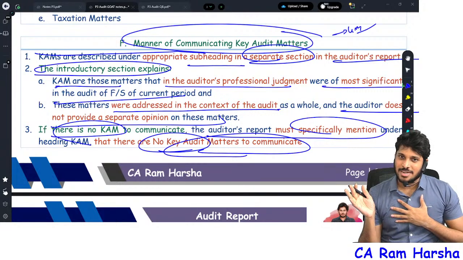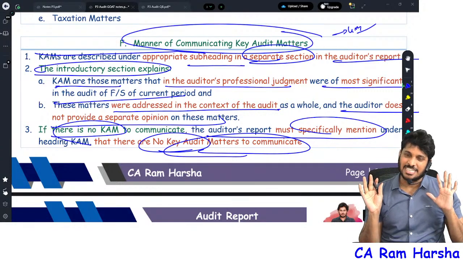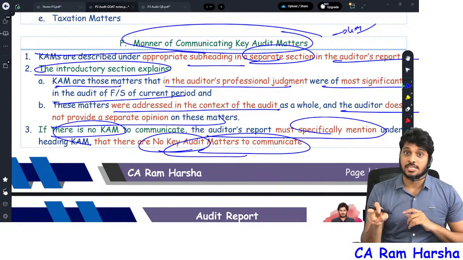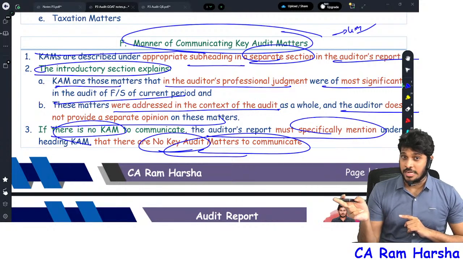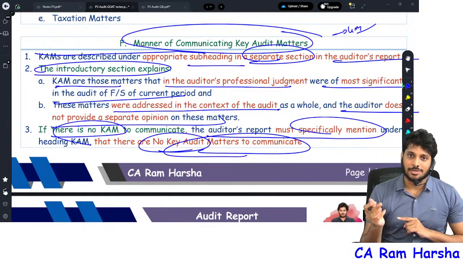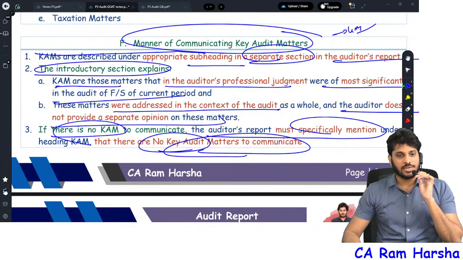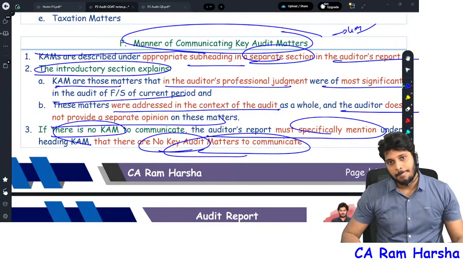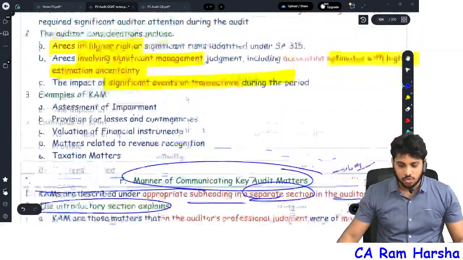Sir, it's a private limited company. No need to put the key audit matter section itself. Listed company, key audit matter is compulsory. But if you decided not to communicate, then say that there is no key audit matter. That's it. SA 701 is also over.